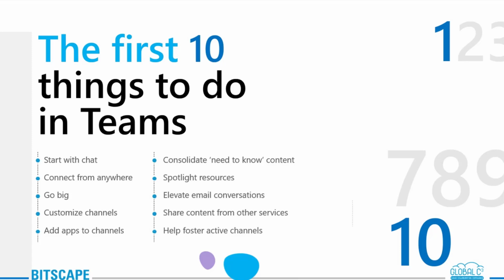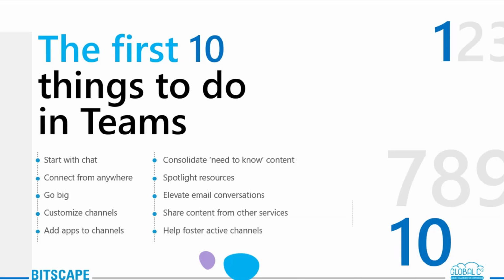Next, we have the Spotlight resources. What you can do is pin your key websites with this. And you will be able to track in real time, maybe, let's say, news, the performance of your employees, also live site monitoring and metric tracking. Everything is possible with this Spotlight resources. You'll be able to just pin it.